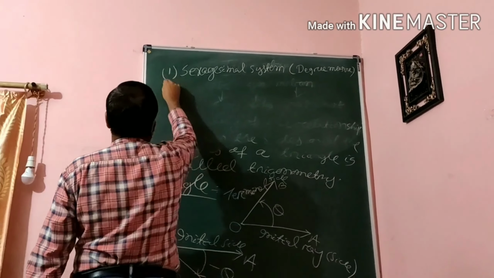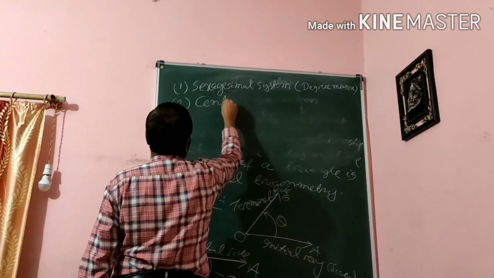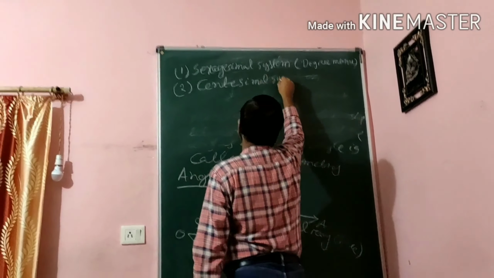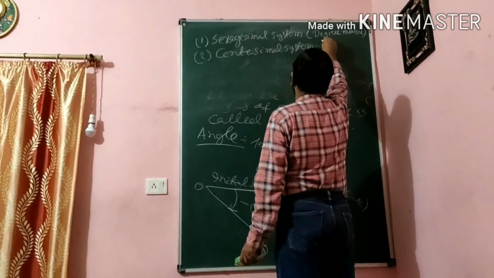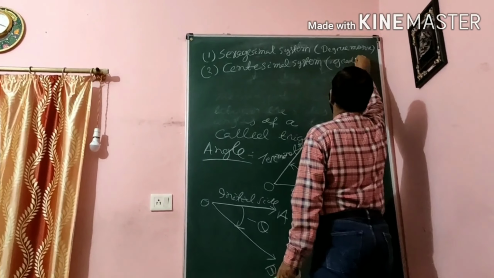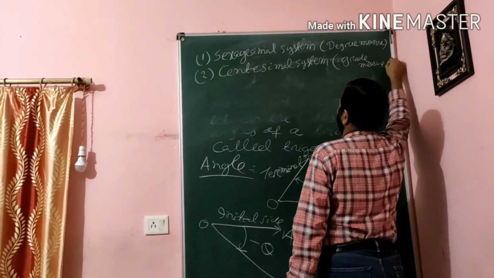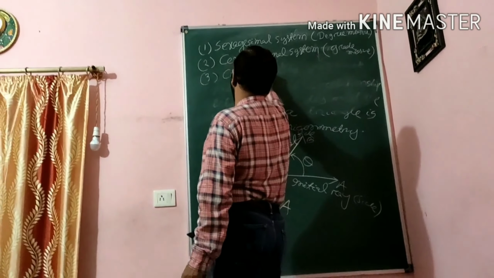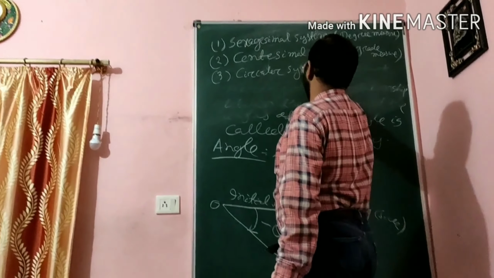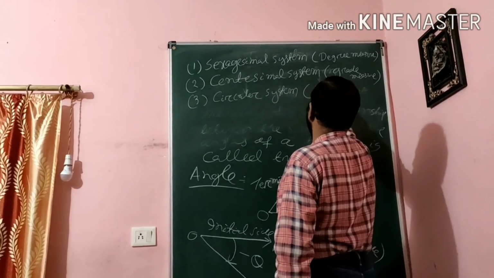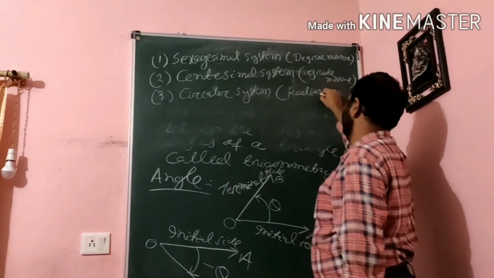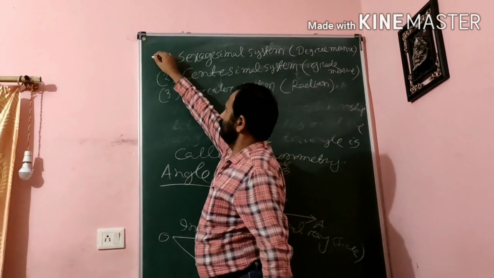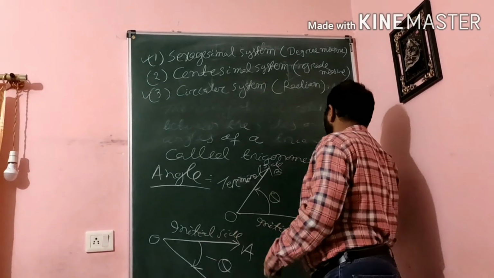Number two is the centesimal system, it is the grade method. And the last is the circular system of measurement, that is radian. Generally there are these three types, but we are considering these two, 1 and 3. Number 2 is not in your syllabus.